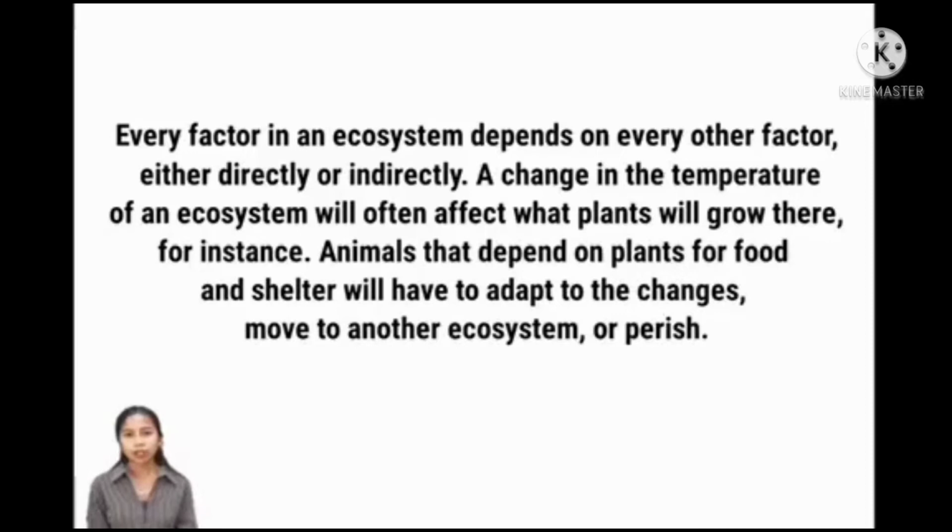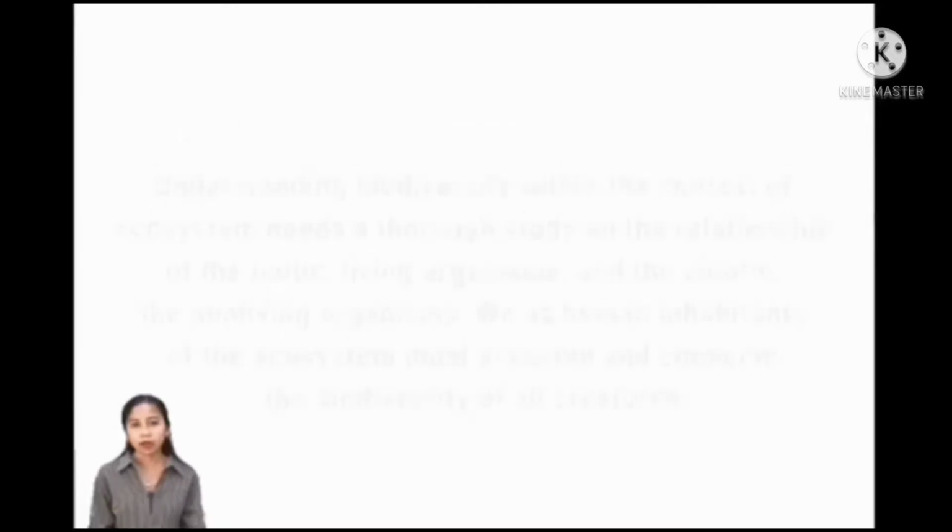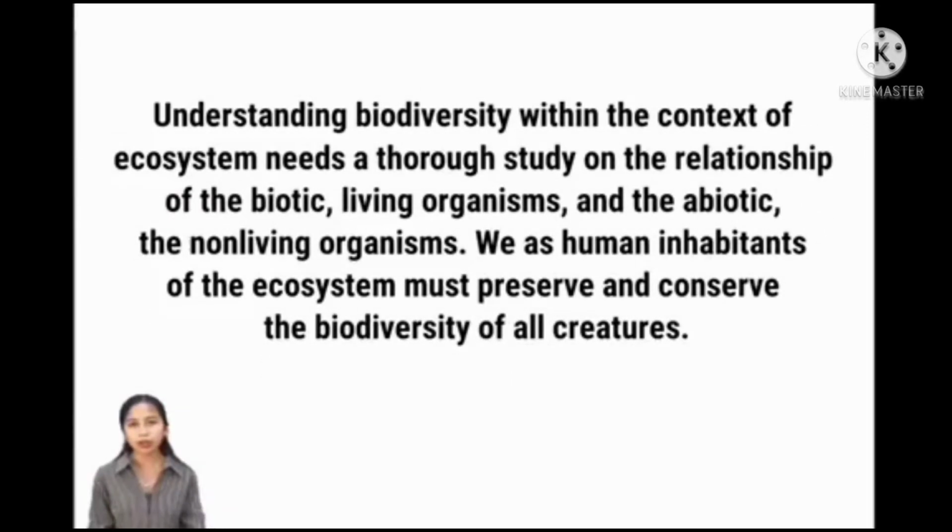A change in the temperature of an ecosystem will often affect what plants will grow there. For instance, animals that depend on plants for food and shelter will have to adapt to the changes, move to another ecosystem, or perish. Understanding biodiversity within the context of ecosystem needs a true study on the relationship of the biotic, living organisms, and the abiotic, the non-living organisms. We as human inhabitants of the ecosystem must preserve and conserve the biodiversity of all creatures.